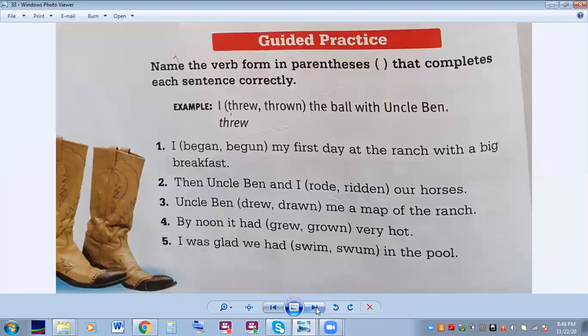Pause the video and answer 1 to 5, and then come back and we'll check the answers together. This is on page 192 in the Language Arts textbook.